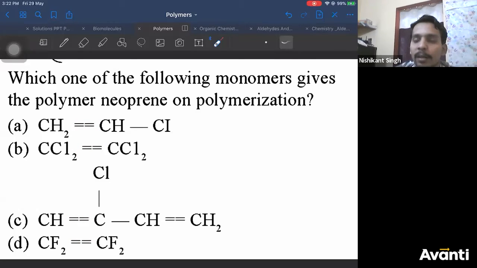Yes. Very good. Now see, what happens is, if you try to memorize everything in polymers, it is very difficult. Right? Neoprene is obtained from chloroprene. What is chloroprene? Butadiene with chloro at the second position. What is isoprene? Butadiene with methyl at the second position. That is how you remember. Otherwise, you can never remember everything.